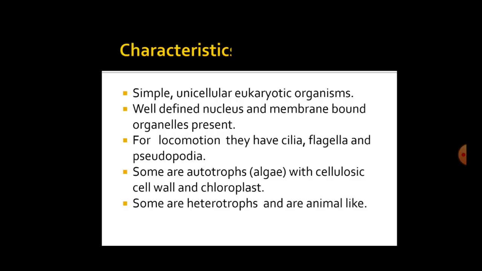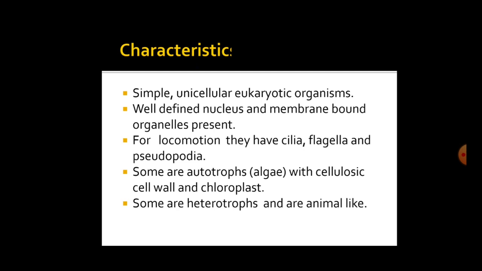Characteristics of Kingdom Protista: simple, unicellular, eukaryotic organisms. Unicellular, made up of a single cell. Eukaryotic, a well-defined nucleus is present. So, a well-defined nucleus and membrane-bound organelles are present. For locomotion, various structures are present like cilia, flagella and pseudopodia that I will show you in the next slide.